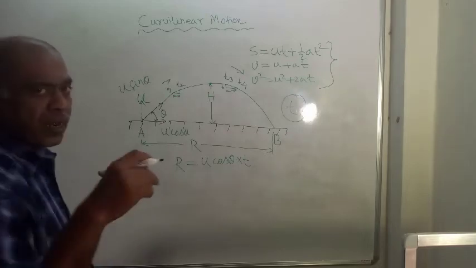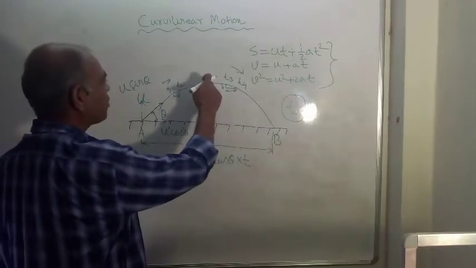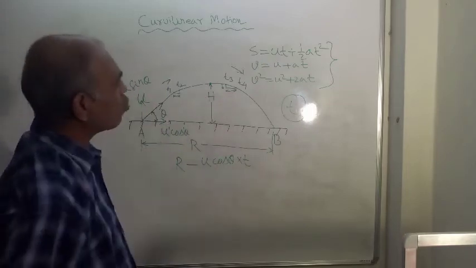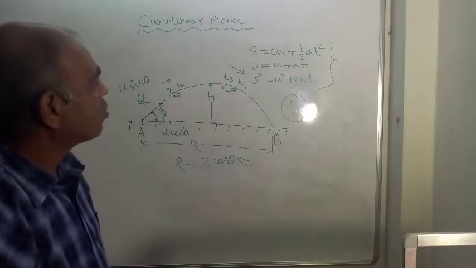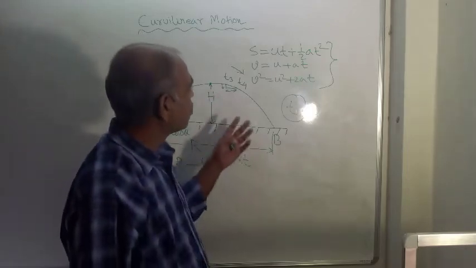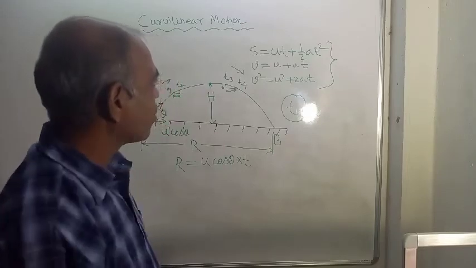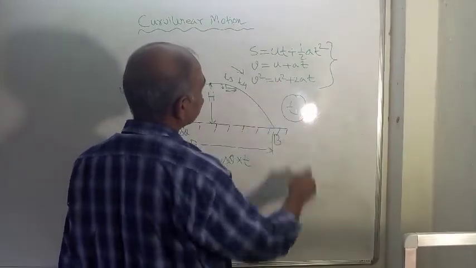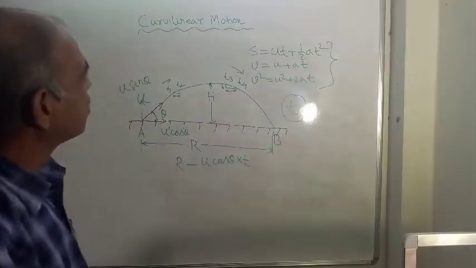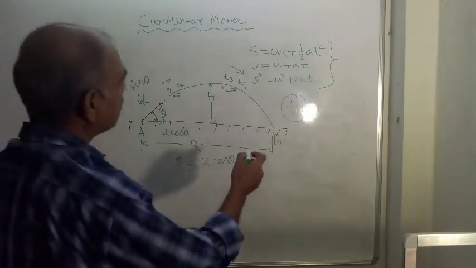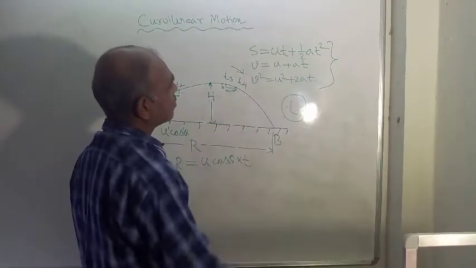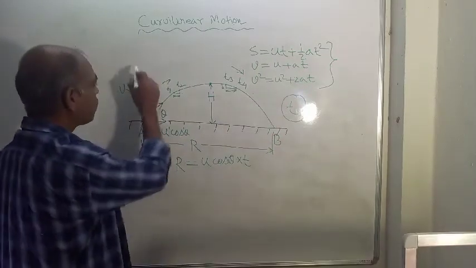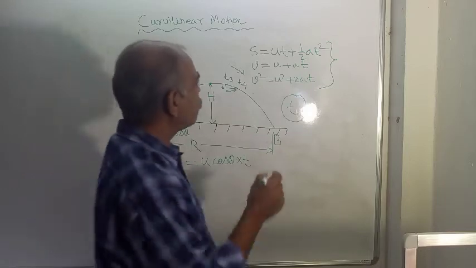And we have already mentioned that at the maximum height, this velocity component will be 0. So which equation should we use to calculate that? We can use v square is equal to u square plus 2as. We can use this also, v is equal to u plus at. Here a will be g. Here the particle is moving in the upward direction, so we have to use negative sign.